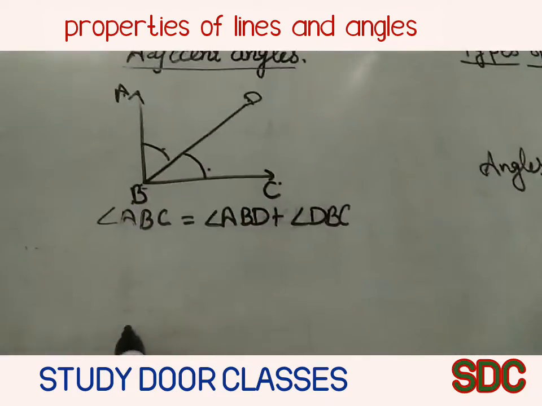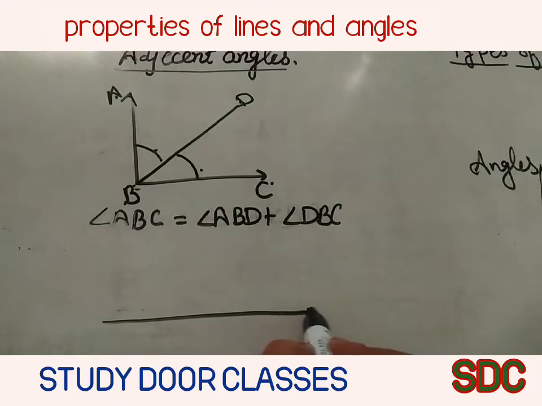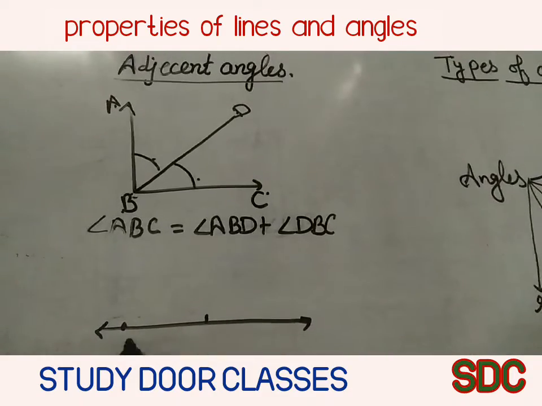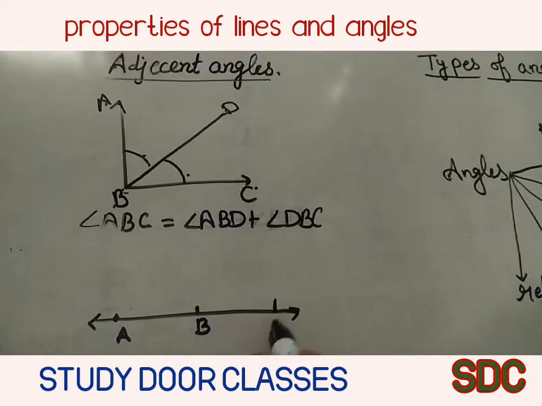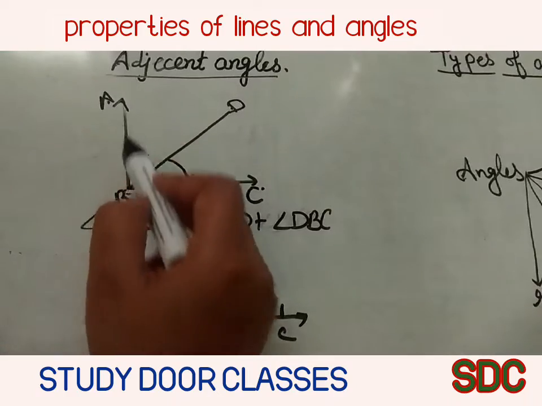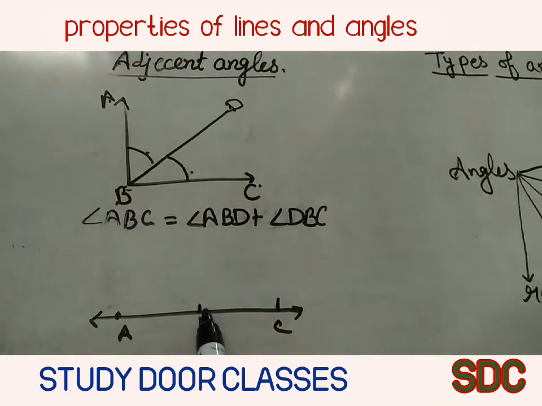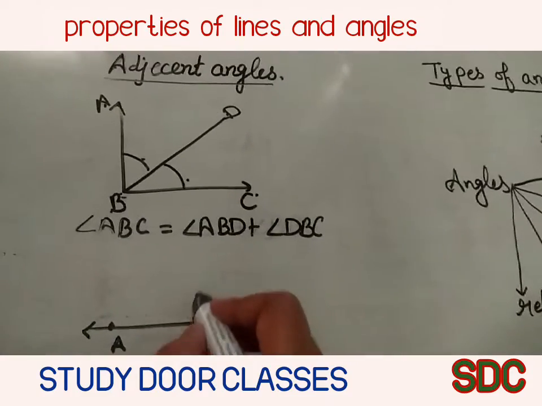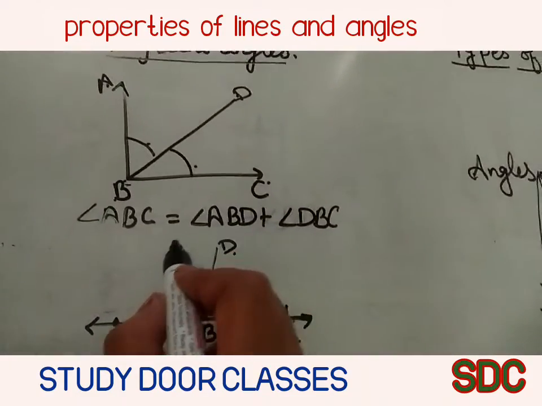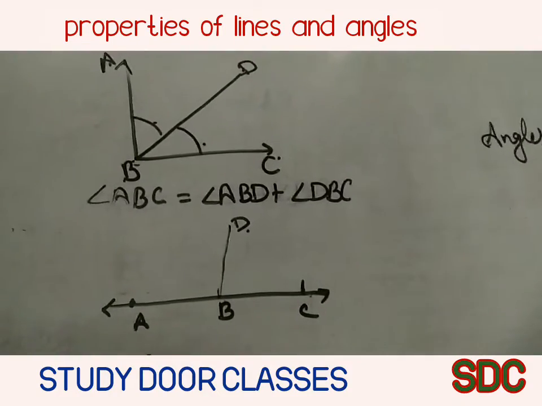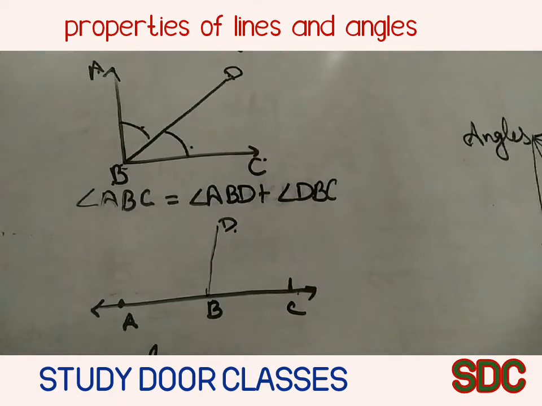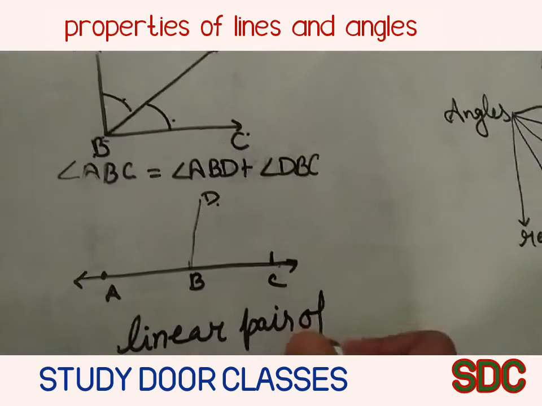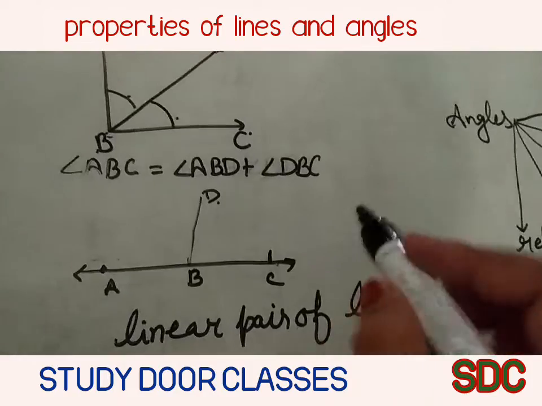Now here the two non-common arms and the common arm is BD. Now if the non-common arms form a straight line, just like A, B and C in a straight line, there are two lines AB and BC, with the common arm BD, then it is called a linear pair of lines.